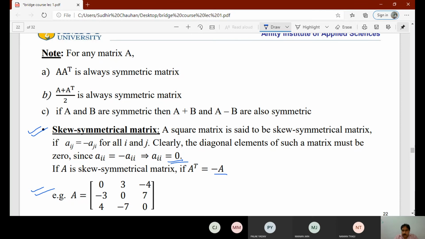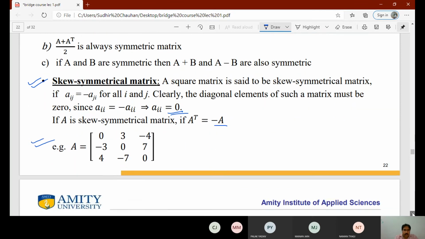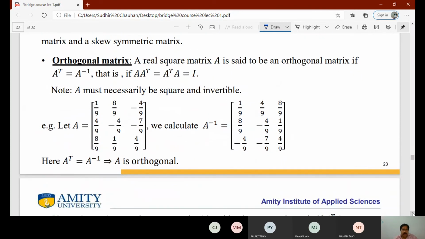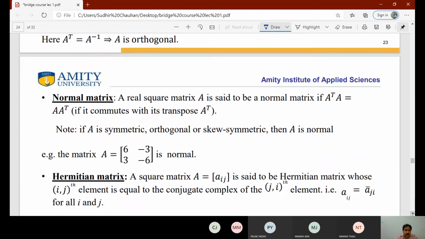So now we come to the orthogonal matrix. A real square matrix is said to be an orthogonal matrix if A transpose is equal to A inverse. That is, A into A transpose is equal to A transpose into A is equal to identity. So you have to remember all these definitions. There are so many definitions.